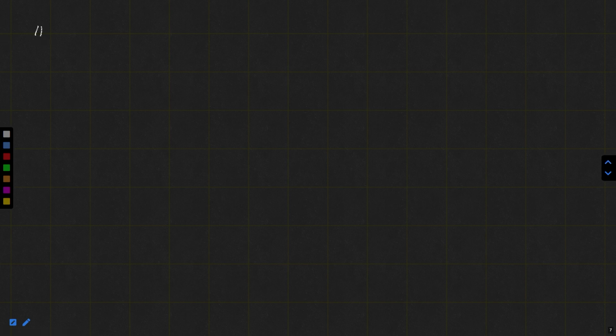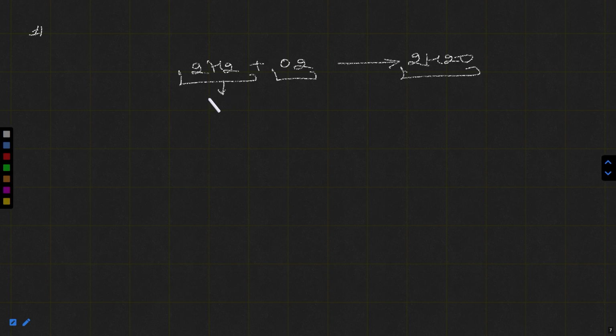First of all, we have covered stoichiometry. Stoichiometry is very important. As I told you already, you can take any reaction. Suppose you are taking H2 plus O2 gives H2O. This is a very simple reaction, right? If you want to balance this, you have to put 2H2 plus O2 gives 2H2O. So 2 molecules of H2 react with 1 molecule of O2 to produce 2 molecules of H2O. You can say 2 moles of H2 react with 1 mole of O2 to produce 2 moles of H2O. In terms of mass, 4 gram of H2 reacts with 32 gram of oxygen, and it produces 36 gram of water.